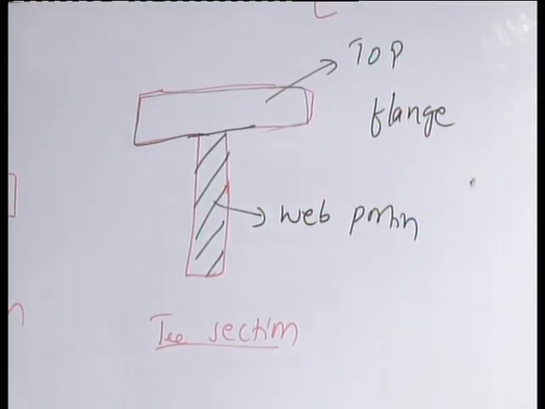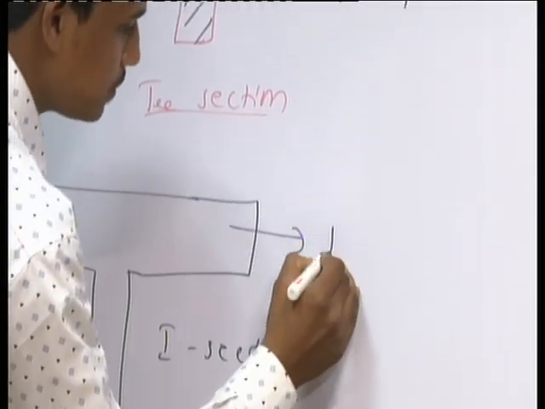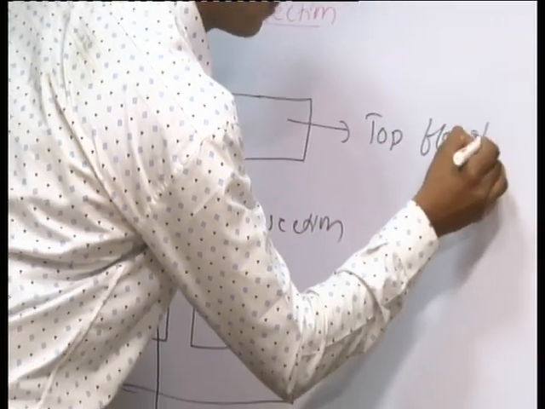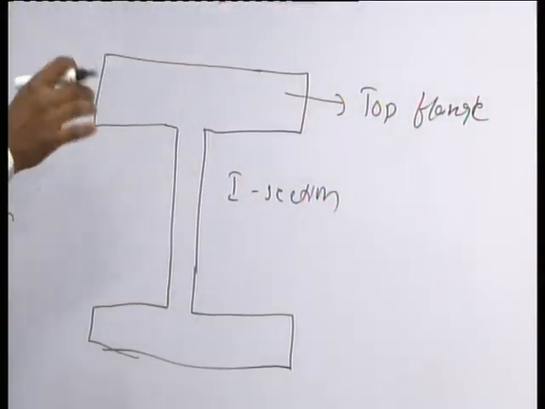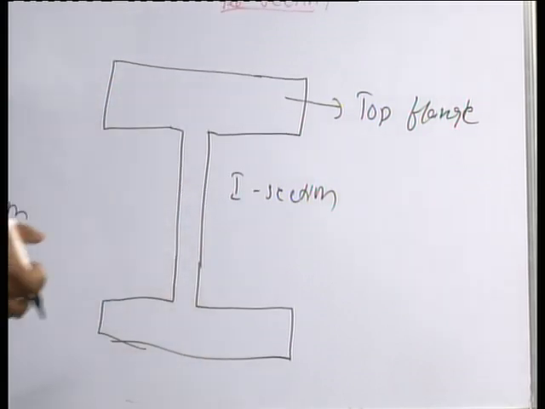In the I section we can easily see this is the top flange. In problems, they will directly give the dimensions of the top flange, the dimensions of the web portion, and the dimensions of the bottom flange.